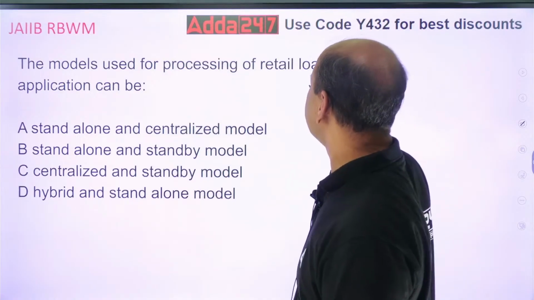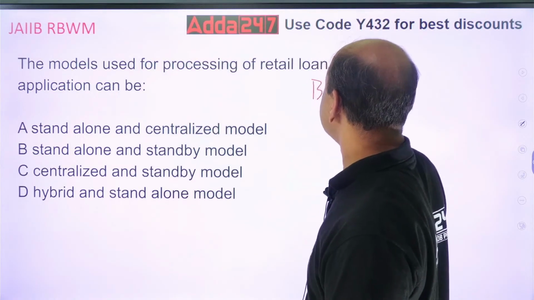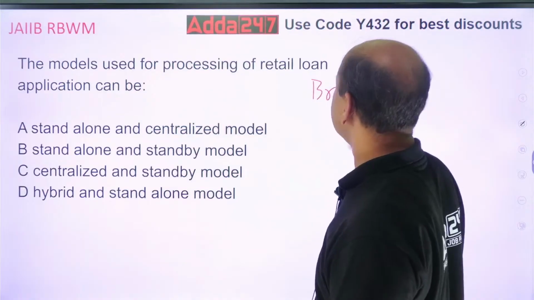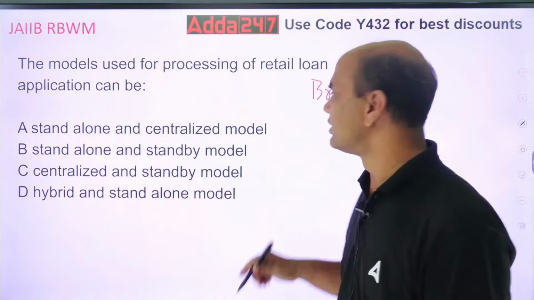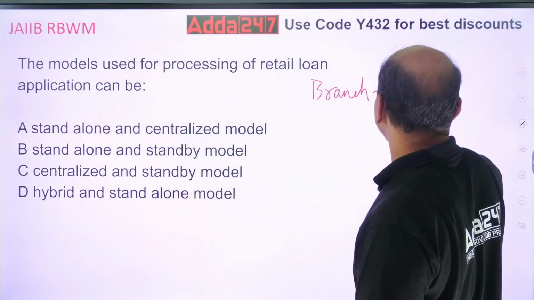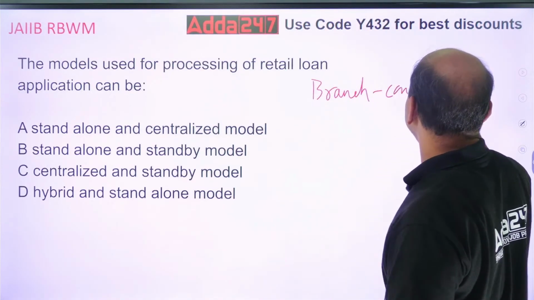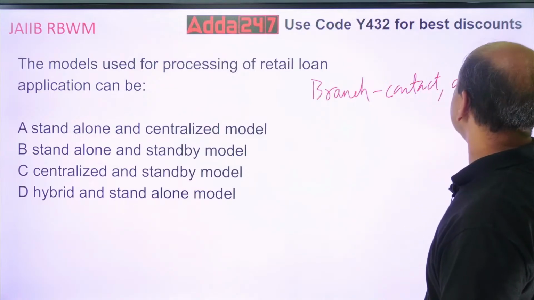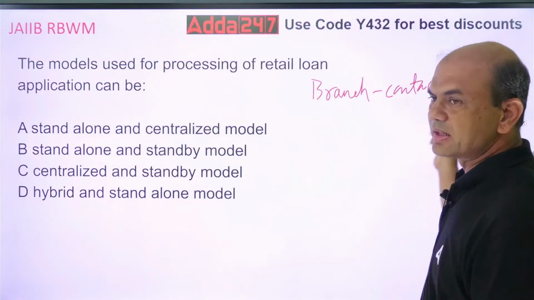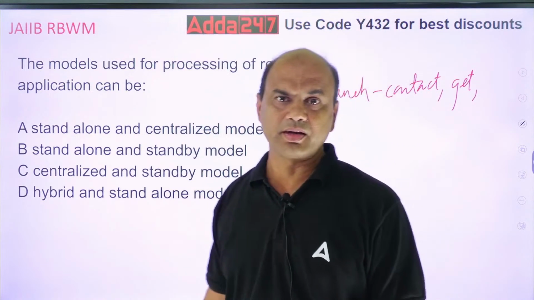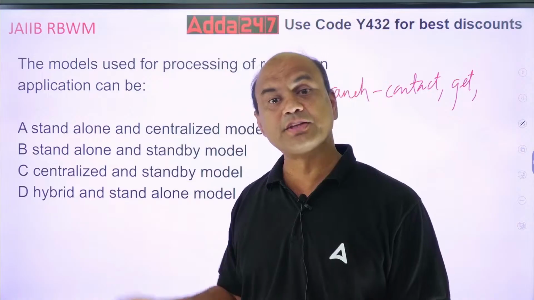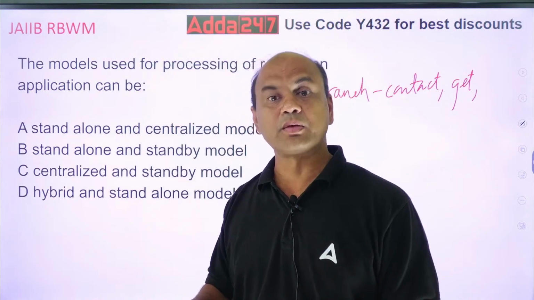I can do everything at a branch level. Everything means I'll contact the customer, get the documents, then analyze the documents, do the visits, sanction the loan, disburse the loan, and monitor the loan.